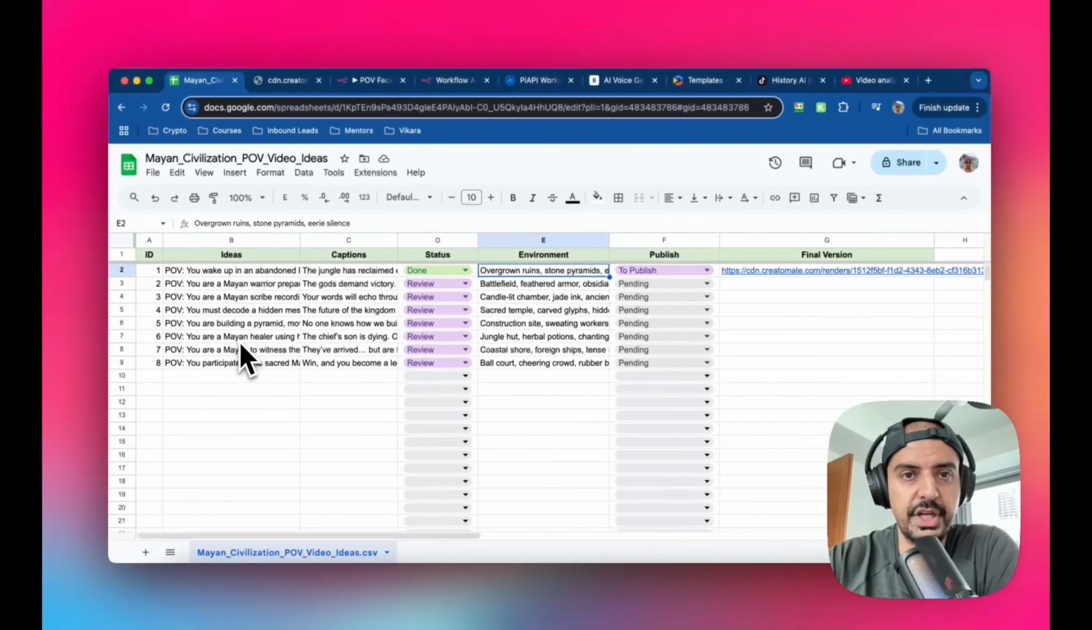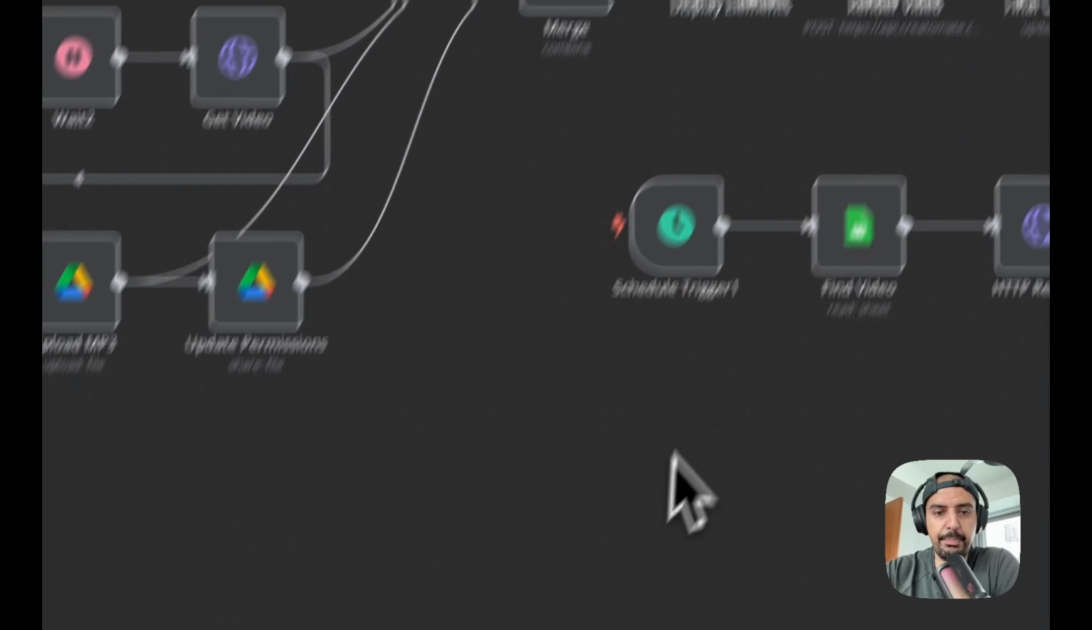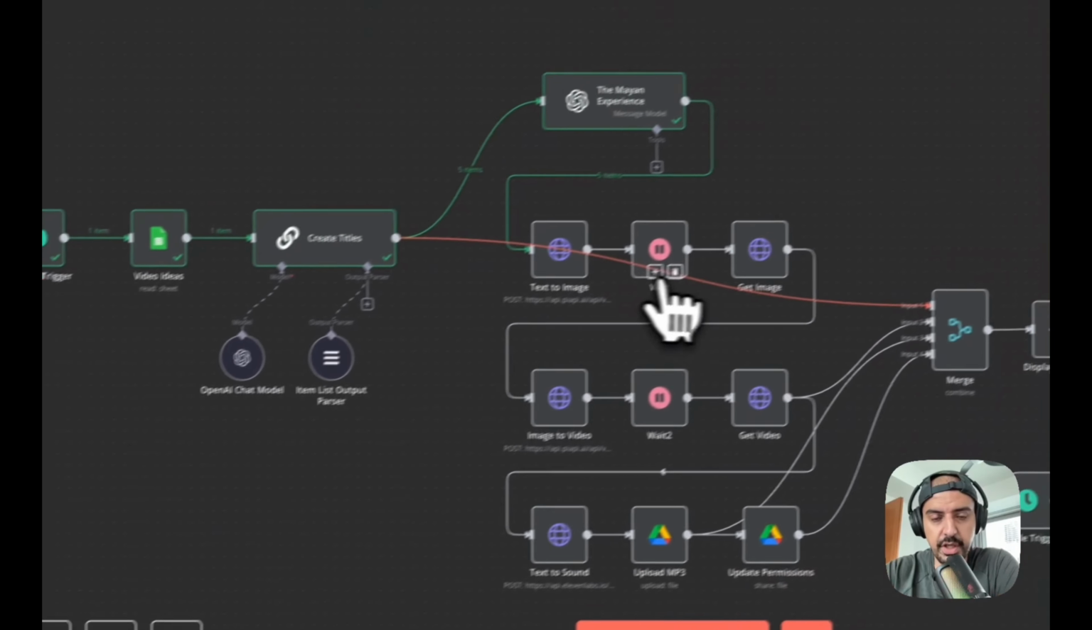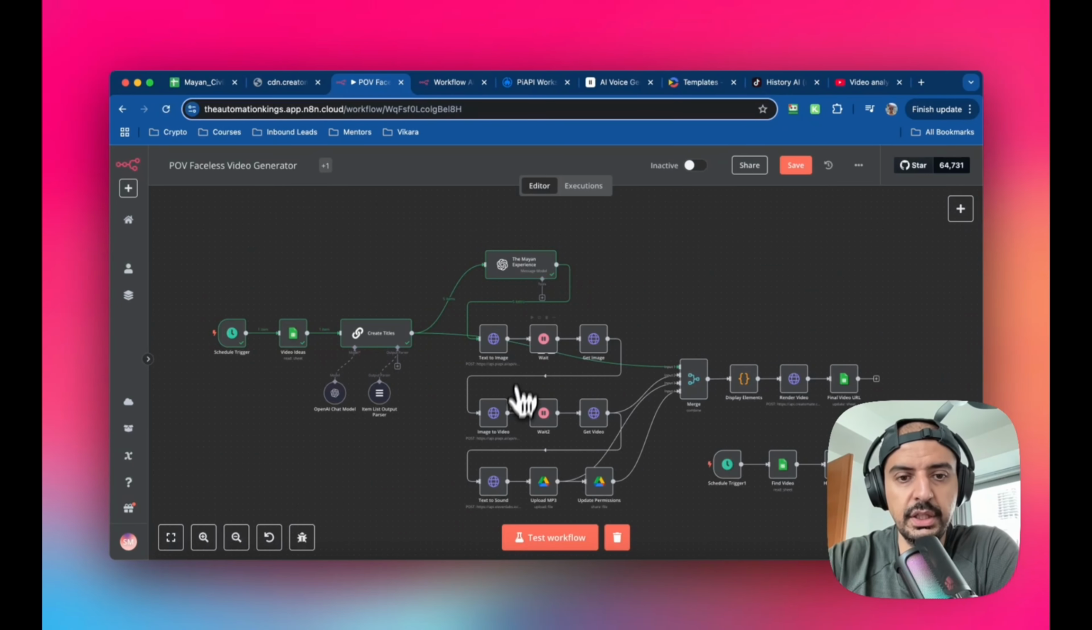Put in kind of 8 to 10 ideas here, and the automation takes about 15 minutes to generate. Okay, so the text to image, there's about a 2-minute wait here. For the image to videos, it's about 5 minutes, 5 to 10 minutes. It really depends on, you know, the time of day that you're doing it, if their service is getting hammered, and the text to sound as well.